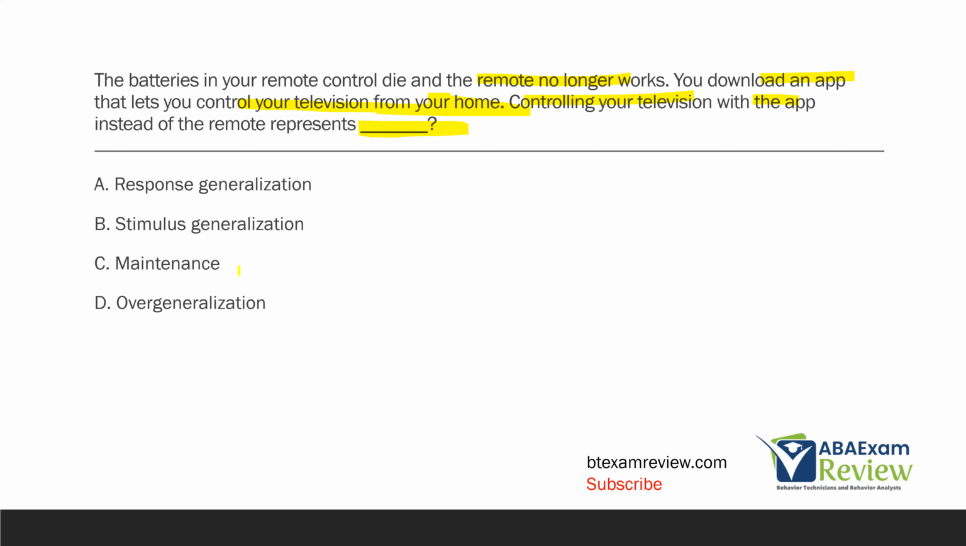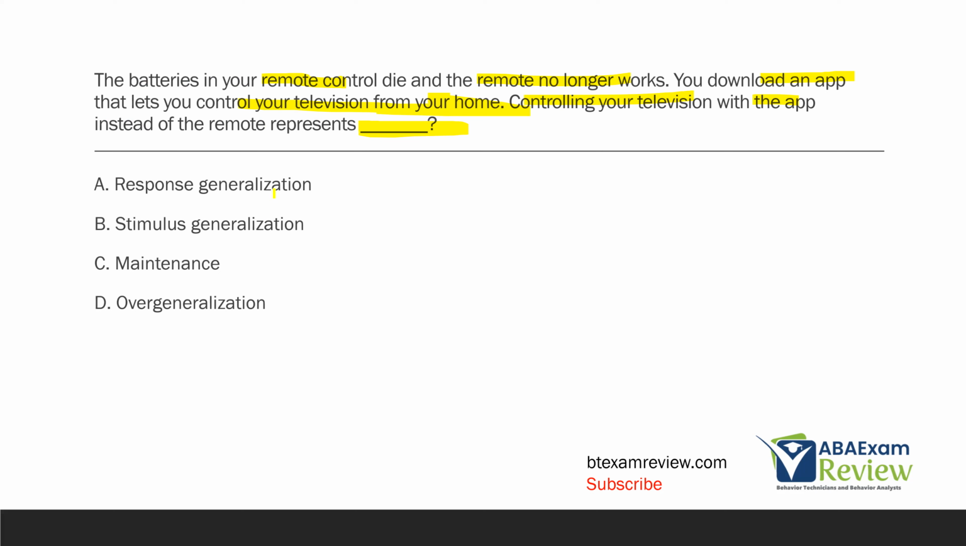The response is occurring at the right time. However, the response is now occurring not only in the presence of the remote, but also the app. So when a response occurs in the presence of multiple stimuli, what do we call that? Well, we call that stimulus generalization. We're generalizing a response across multiple stimuli. Response generalization is kind of the opposite, right? We have a single stimulus and then a bunch of different responses.